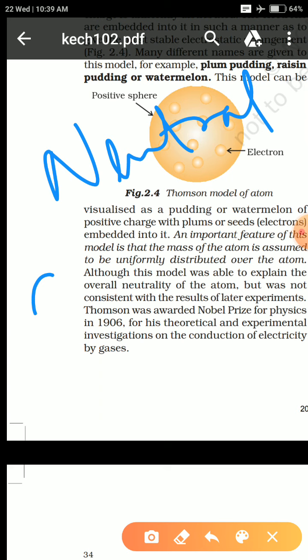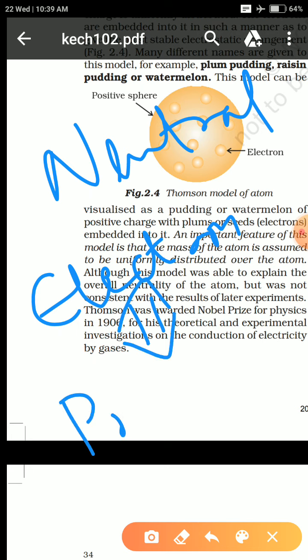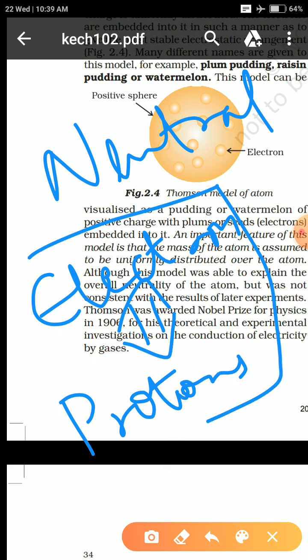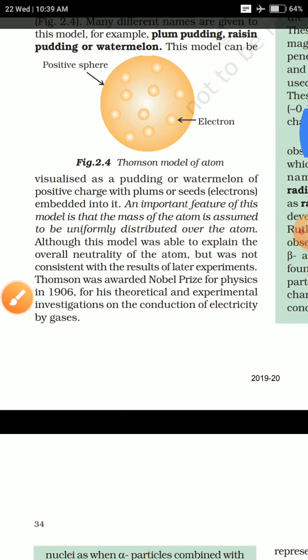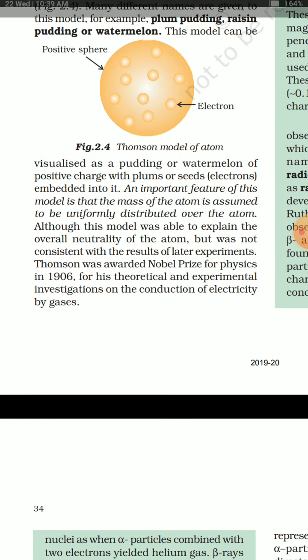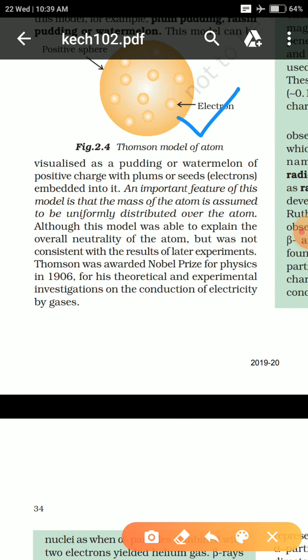Because what we study nowadays is that the number of electrons a particular atom has is equal to the number of protons, or the positive charge, present in the atom. That's why an atom is described as neutral. But the later experiments done on this type of model showed it was a failure, so the neutrality of the atom was not confirmed by this model.